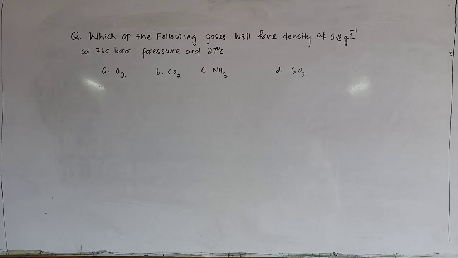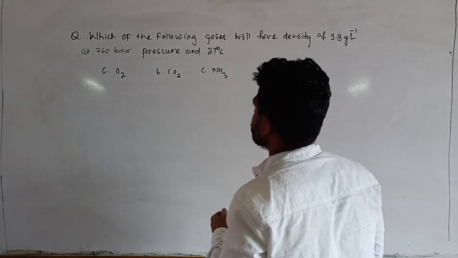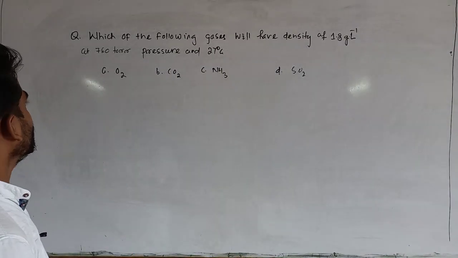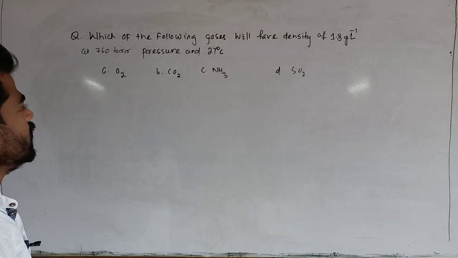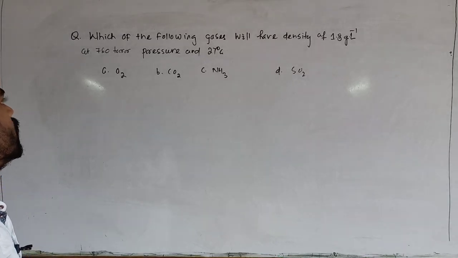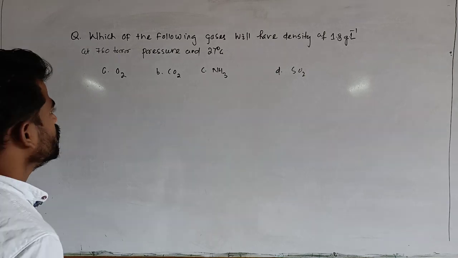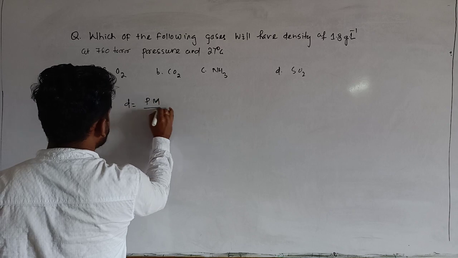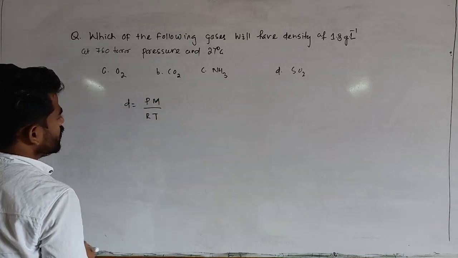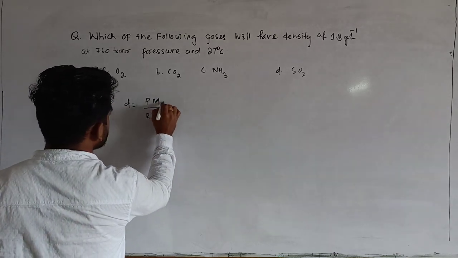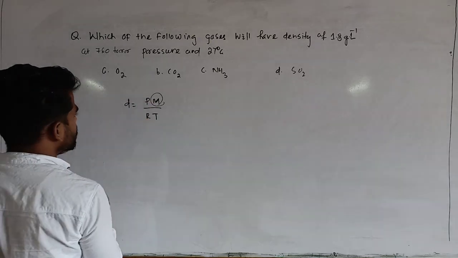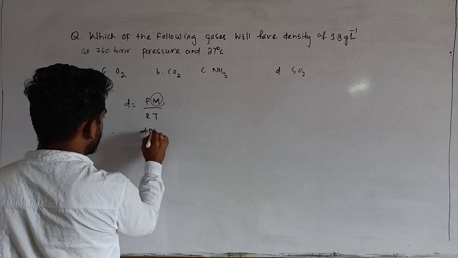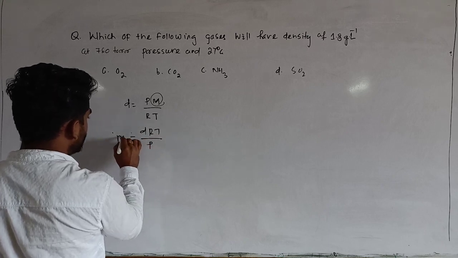Now in this numerical: which of the following gases will have a density of 1.8 gram per liter at 760 torr pressure and 27 degrees Celsius? The density is d = PM/RT, so M = dRT/P.